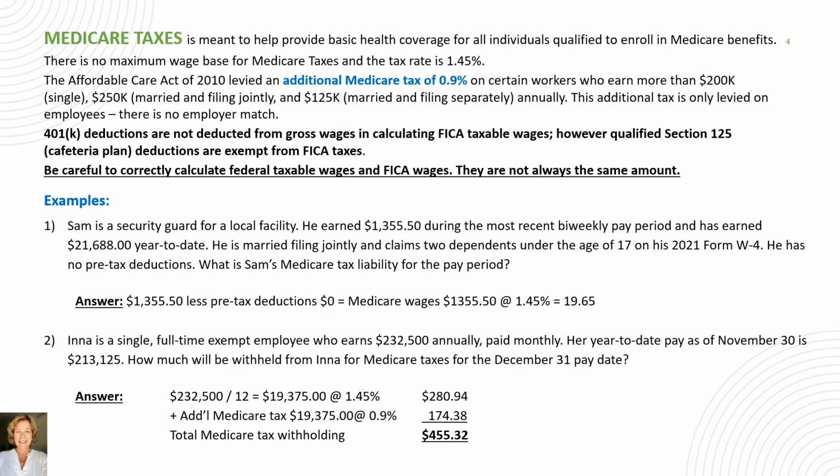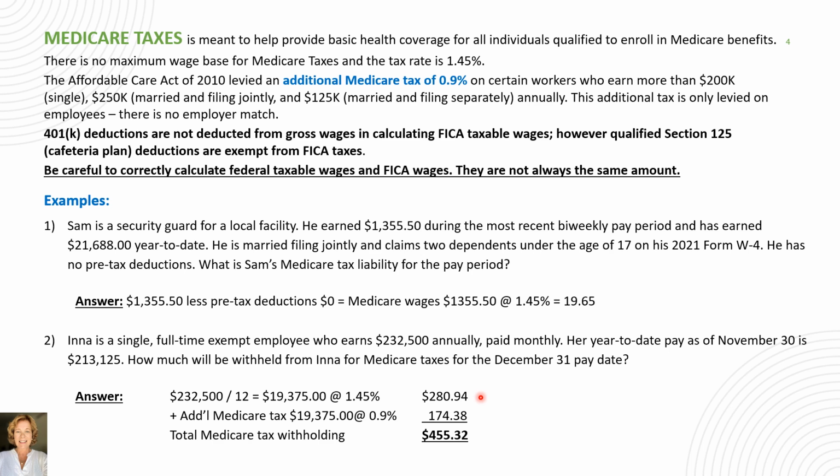The first step is to calculate the regular Medicare tax withholding by first dividing the annual salary by 12, because Ina is paid monthly, and then multiplying the result of $19,375 by 1.45%, which is $280.94.